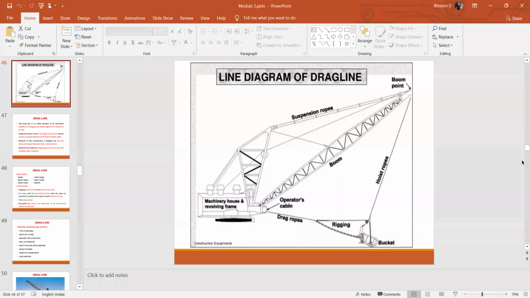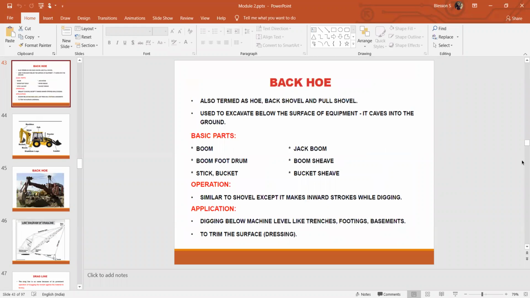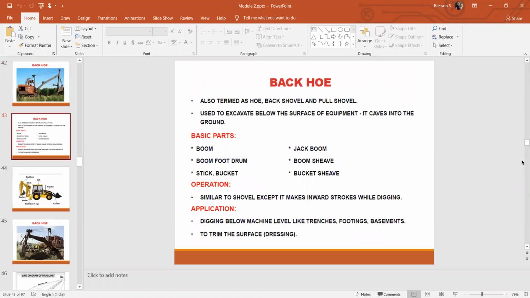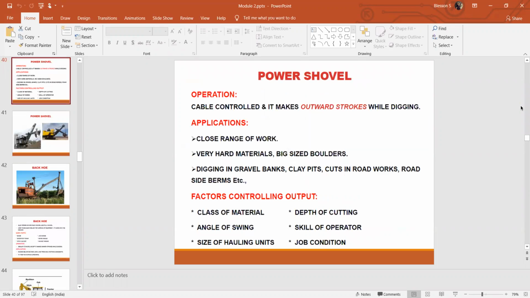So last class we discussed the different types of earthwork equipment, mainly earth excavating equipment. Two of them were the power shovel and the backhoe. The power shovel is also called the front shovel or forward shovel. Backhoes are the back shovels or backward shovels, right? So back shovel or pull shovel, we can say.